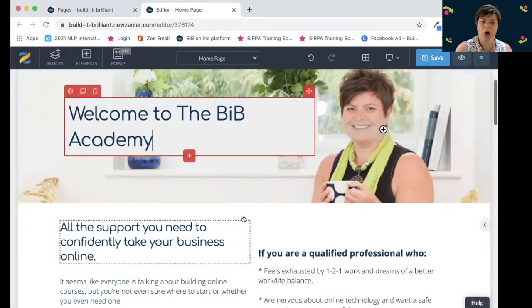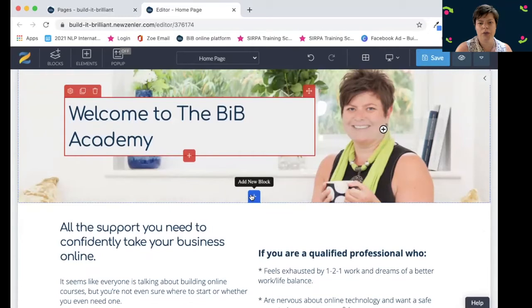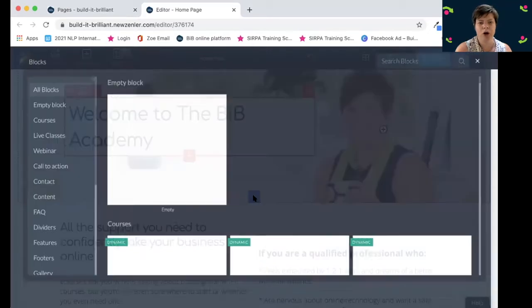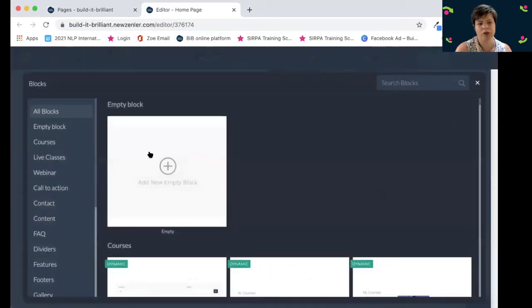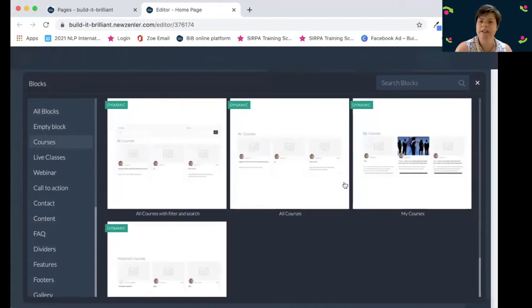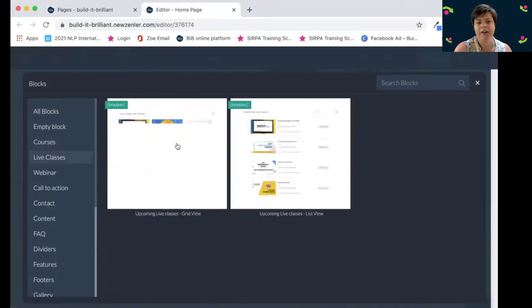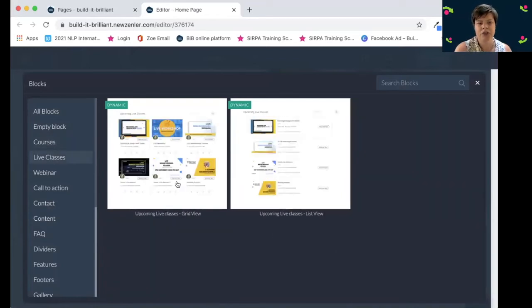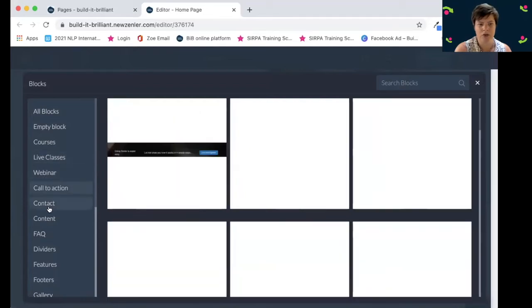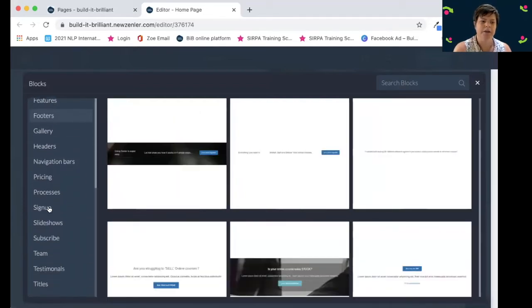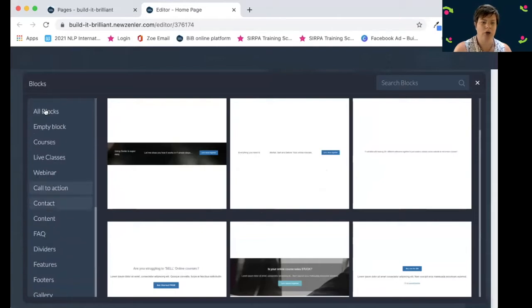If I want a new block, you just go to here in the little add a new block, and we've got all of these different blocks. So you can add an empty block if you wanted. We have blocks for your courses. So this is where on the membership page you saw underneath that all the courses were there. So that's how I've done that with the courses. This is for the live classes. So if you want to set up live classes, you can then move that in. We've got ones for webinars, calls to action. You get the idea. So you can add any of these blocks.